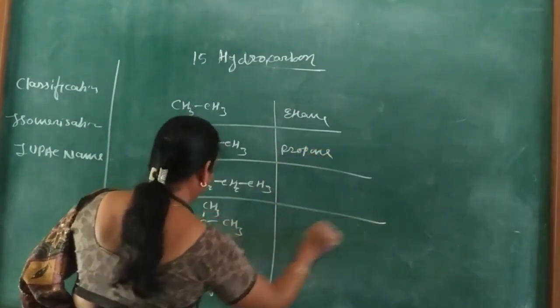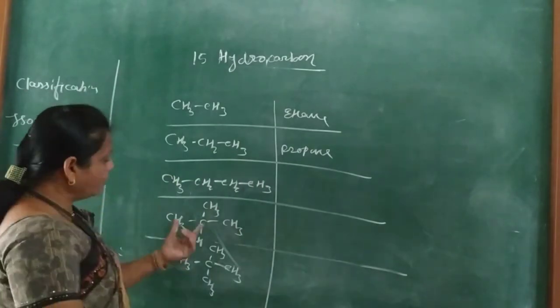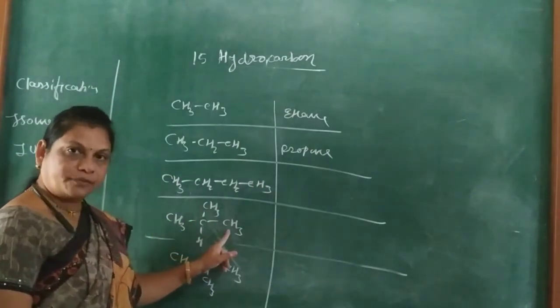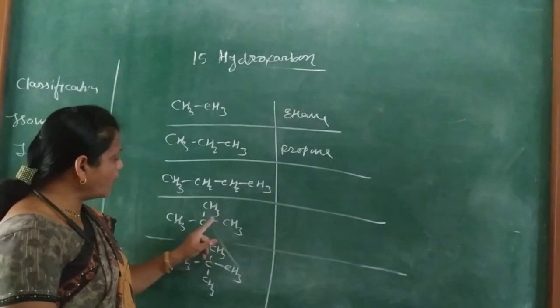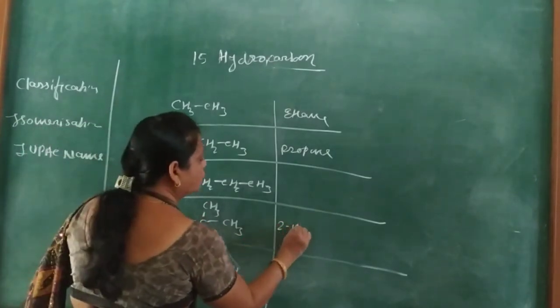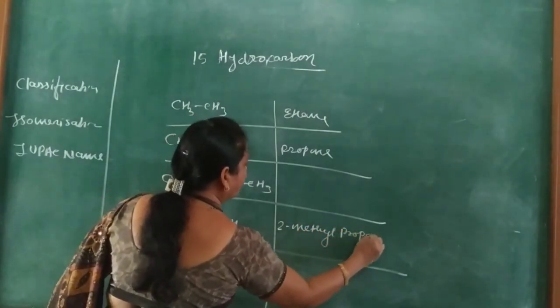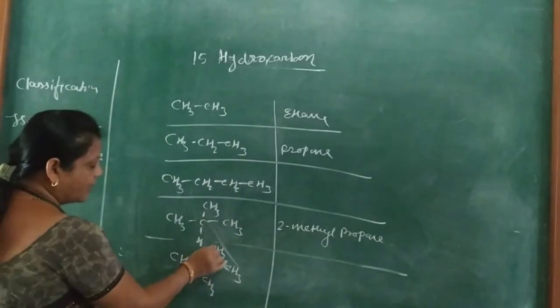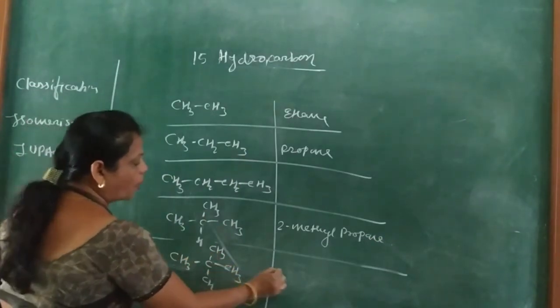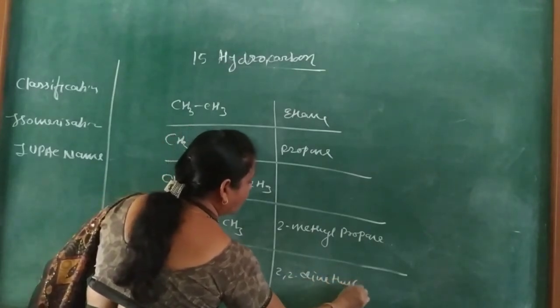But for the next ones, apply the IUPAC rule. Here 1, 2, 3, the longest chain. Then the locants 1, 2, 3. From the 2 carbon atom there is a methyl group. So this is 2-methyl propane. Next one is 2,2-dimethyl propane.